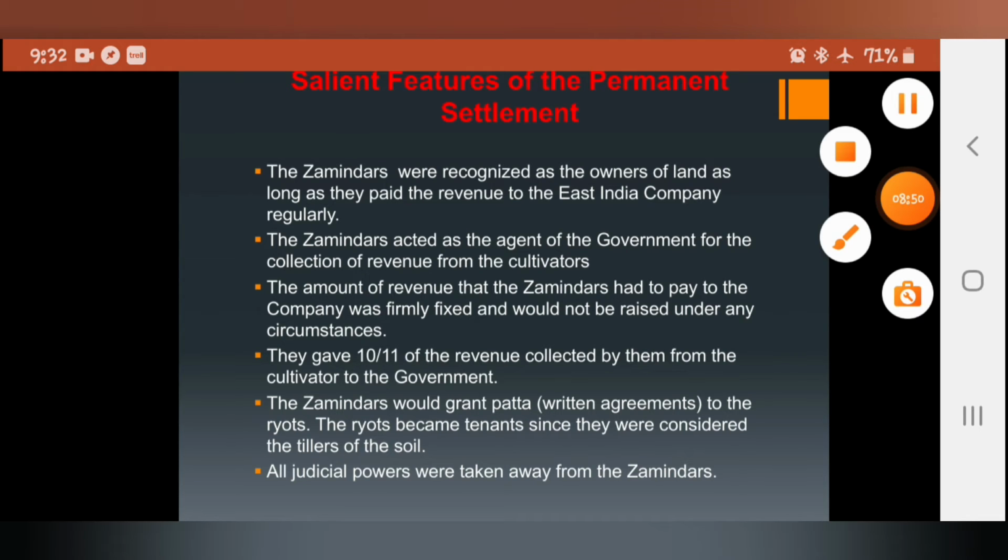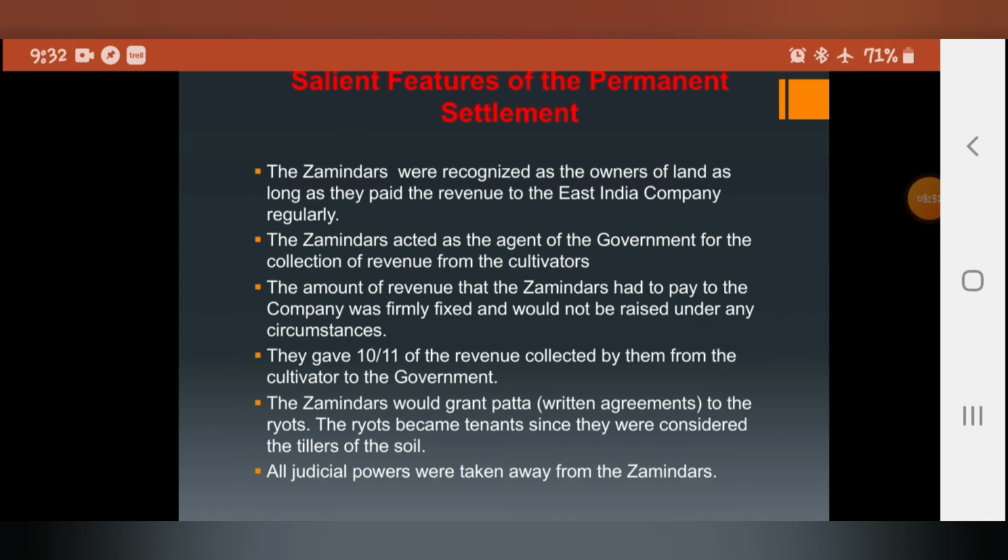Next point, they gave 10 by 11 of the revenue collected by them from the cultivators to the government. So they need to give 10 out of 11. For example, if they have reaped 11 bags of rice, they need to give 10 bags of rice to the government from what they have cultivated.